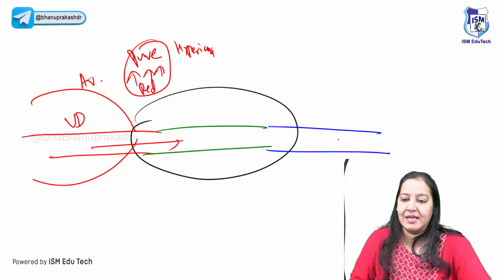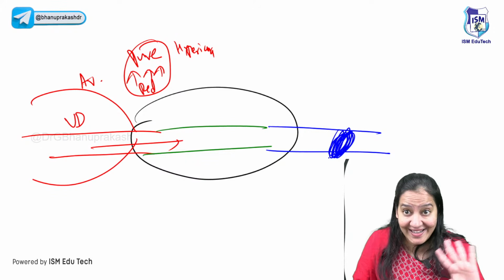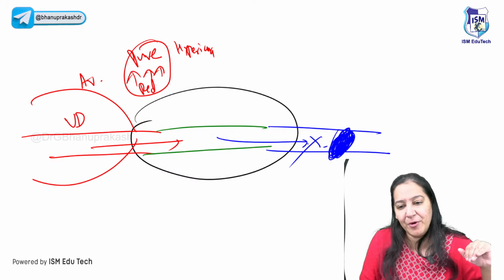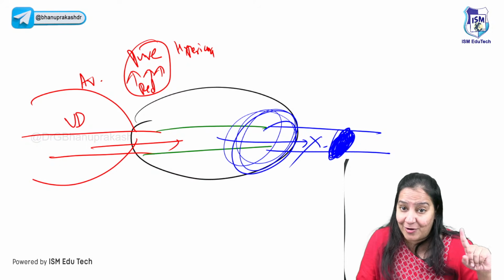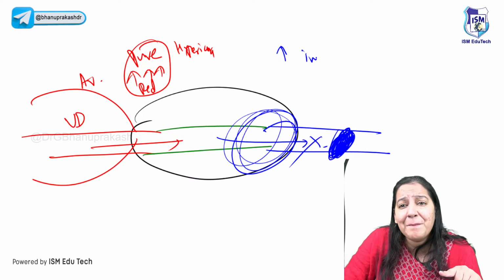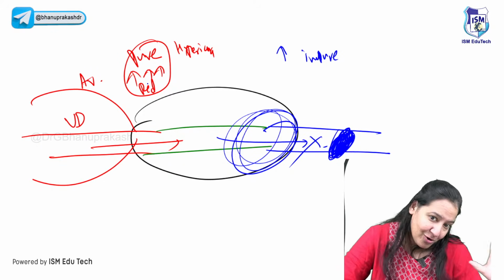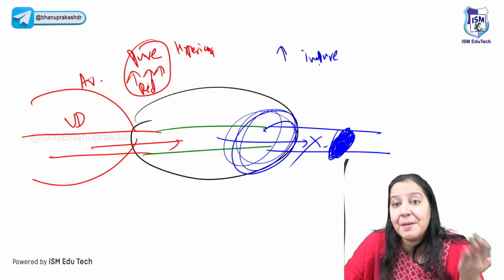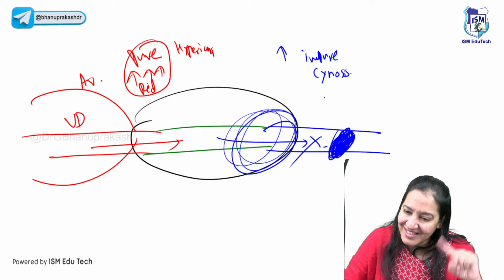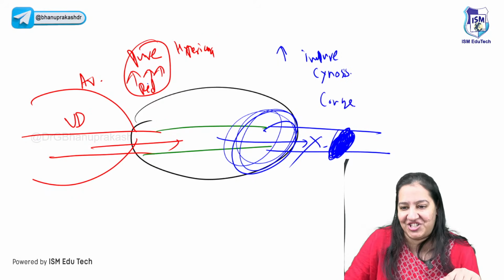Imagine the second situation. The vein got obstructed, not dilated, obstructed. Impure blood cannot leave the organ. Impure blood will accumulate here only. Here also we have more blood in the organ, but this time the blood is impure. So the organ looks blue in color. It is cyanosis. So this condition is known as congestion.